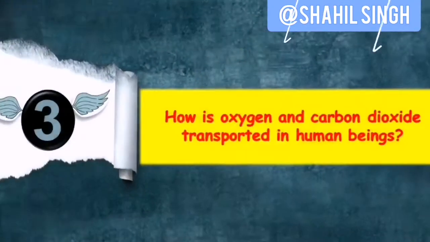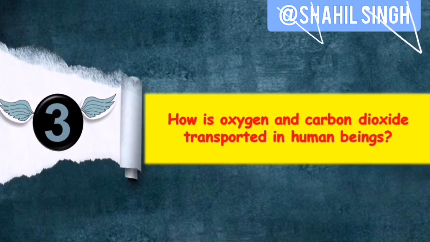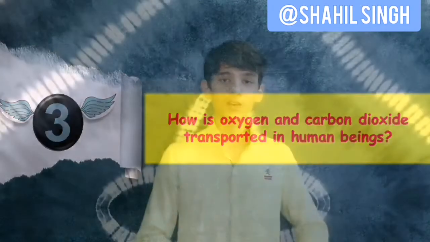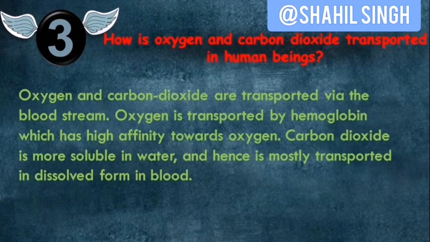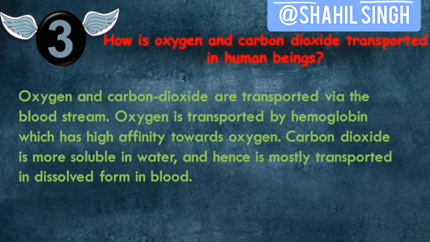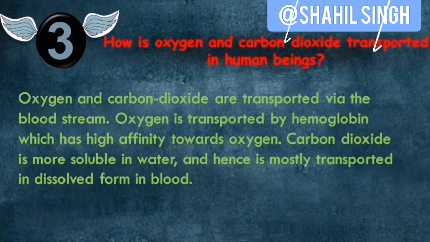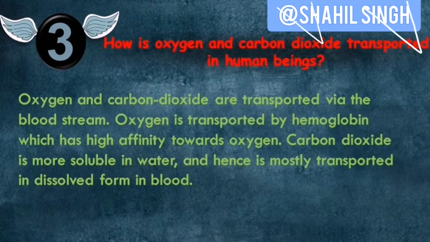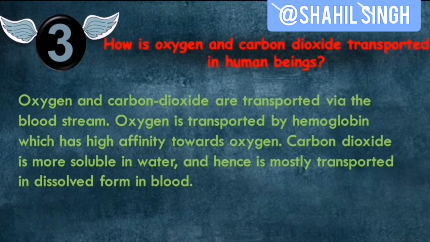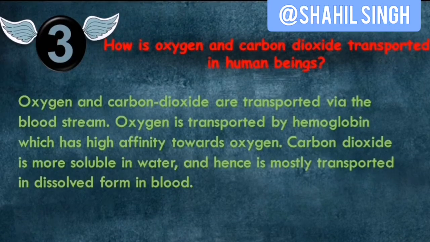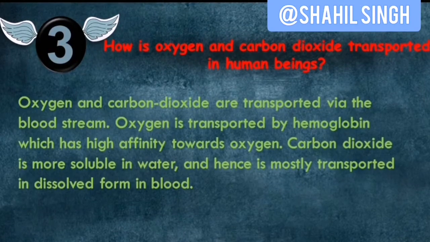So our next question: how are oxygen and carbon dioxide transported in human beings? This is an important question, I would say. Oxygen and carbon dioxide are transported via the bloodstream. Oxygen is transported by hemoglobin, which has high affinity towards oxygen. Carbon dioxide is more soluble in water and hence is mostly transported in dissolved form in blood.